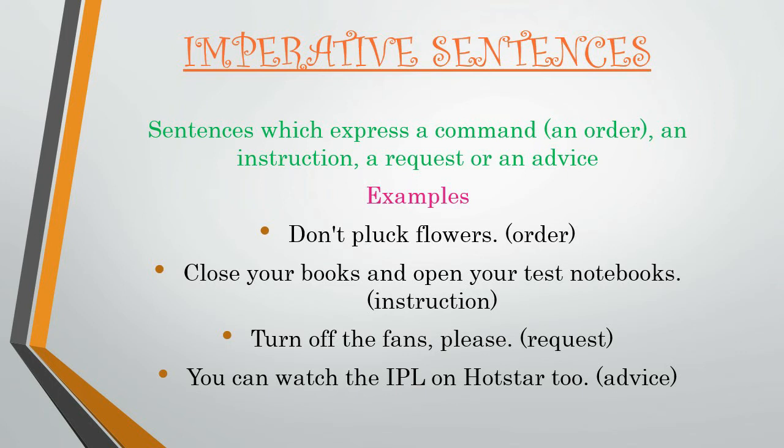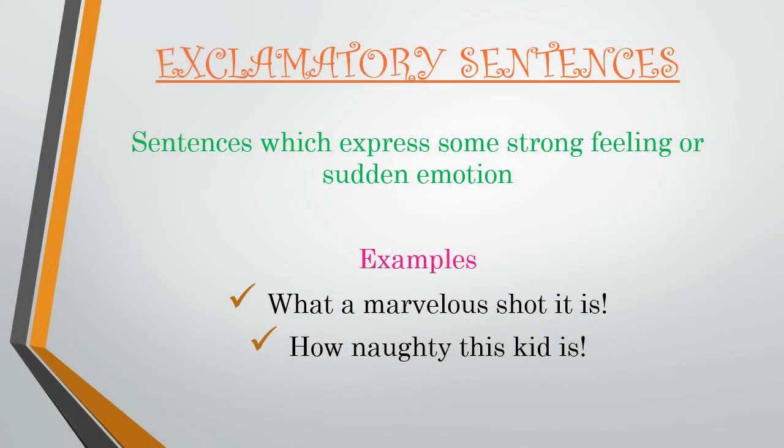It was very simple. Let's move on to our next kind of sentences, exclamatory sentences. What are exclamatory sentences? Sentences which express some strong feeling or sudden emotion. Okay, those sentences are called exclamatory sentences. For example, what a marvelous shot it is. Here, it is a sudden emotion which has been expressed. Likewise, how naughty that kid is. This is also a sudden emotion. So both of these are examples of exclamatory sentences.